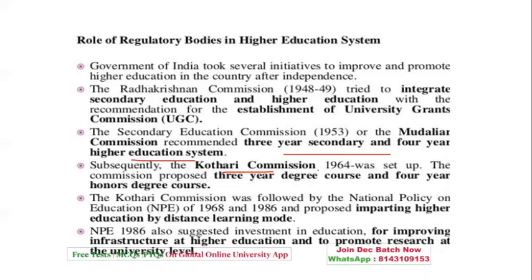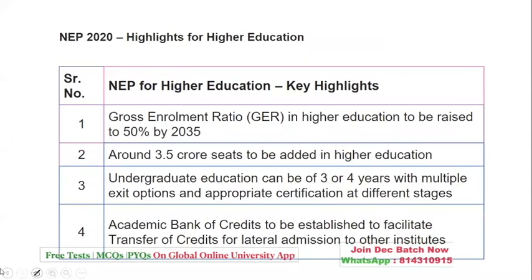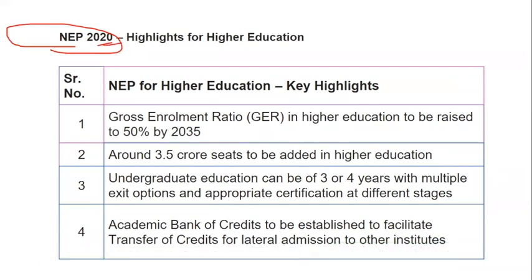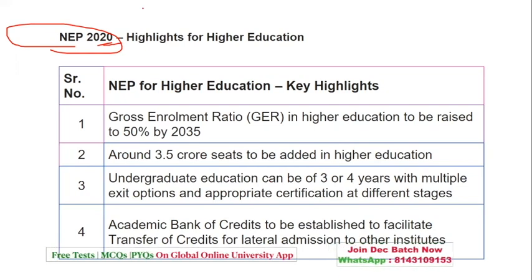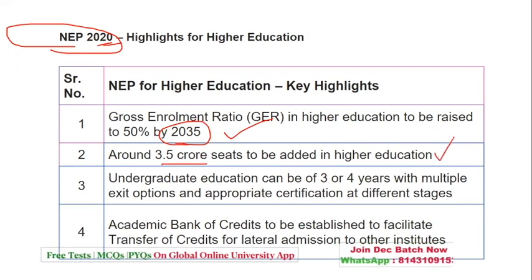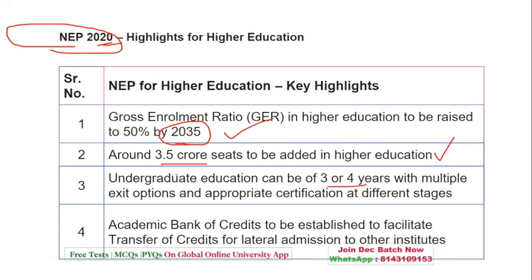Now, as I said, we also have the new policy, that is the National Education Policy of 2020. So quickly, let's see the highlights of this policy. The first highlight, as I said, is the gross enrollment ratio, which is to increase to 50%, and the target year is 2035. 3.5 crore seats to be added in higher education. Undergraduate education can be of 3 or 4 years with multiple exit options, with the help of certification. Academic credits, transfer of academic credits, we are going to see in detail, both certification as well as the credits.